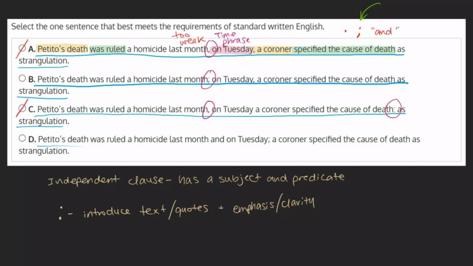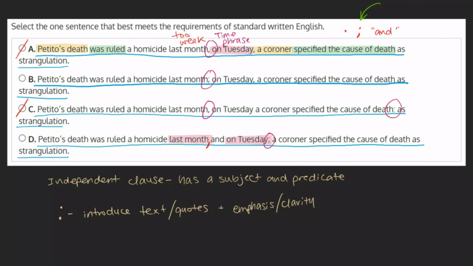And D. Petito's death was ruled a homicide last month and on Tuesday; a coroner specified the cause of death as strangulation. As we've established, a semicolon separates two independent clauses. By placing the semicolon here, we're saying that the first clause is Petito's death was ruled a homicide last month and on Tuesday. It doesn't make sense to say it was ruled last month and on Tuesday, so it doesn't make sense to separate our two clauses here. Rather, like we saw in the previous choices, the clauses should be split before on Tuesday.